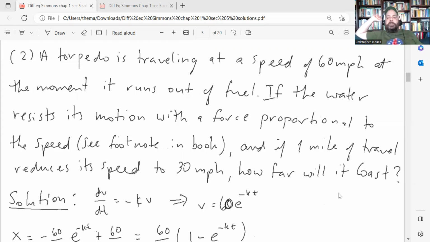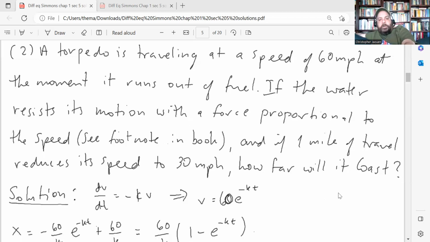So the footnote in the book just talks about how there's a difference between speed and velocity, because speed is a scalar quantity and velocity is a vector quantity. But here in the footnote, he says, in the treatment of dynamical problems by means of vectors, the words velocity and speed are sharply distinguished from one another. However, in the relatively simple situations we consider, it is permissible and customary to use them more or less interchangeably, as we do in everyday speech. So here he's using speed and velocity interchangeably in this particular problem.